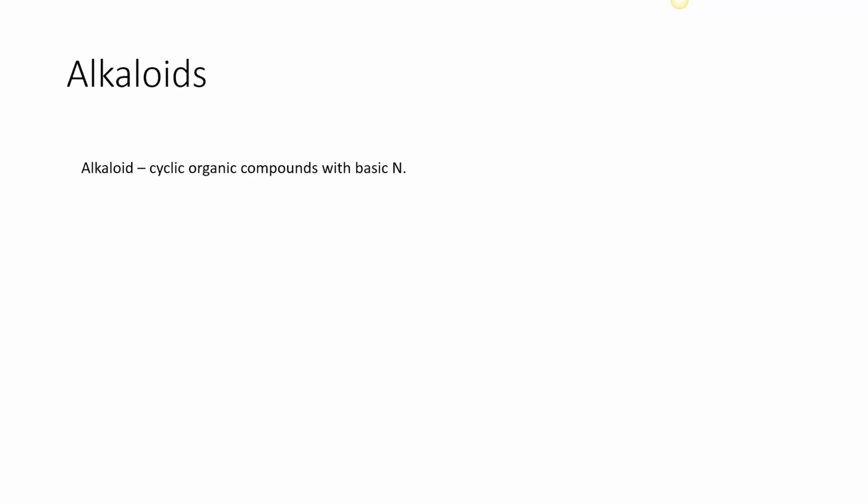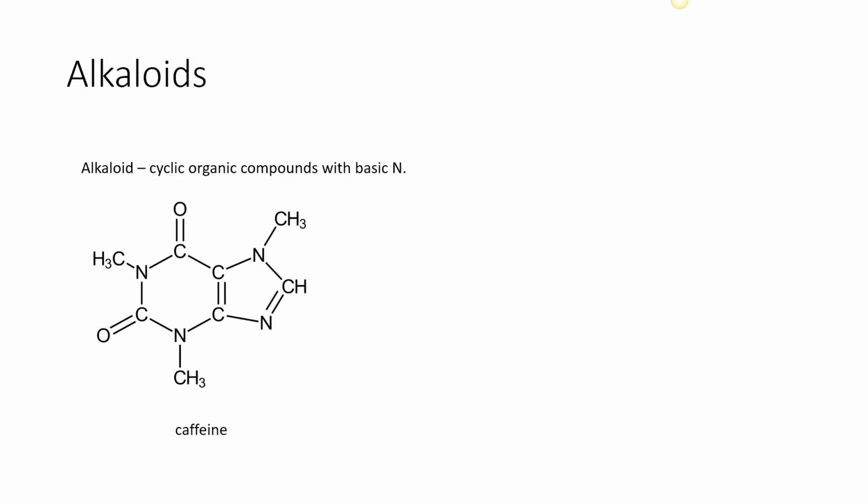Stimulating beverages have a material in them that are called alkaloids. These are secondary defensive products produced by the plant where it is trying to keep predation down. Alkaloids are cyclic organic compounds that have basic, not acidic, but basic nitrogen in them. This is caffeine, the structure of caffeine.